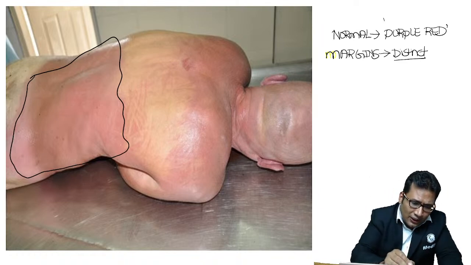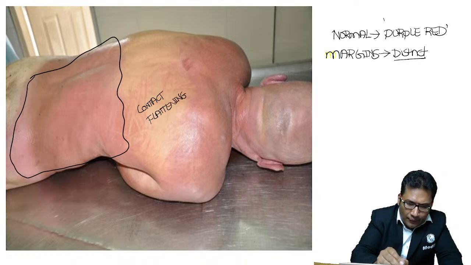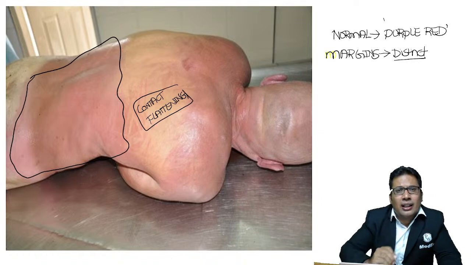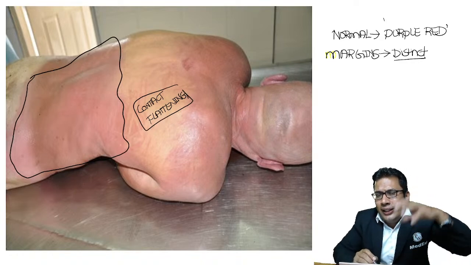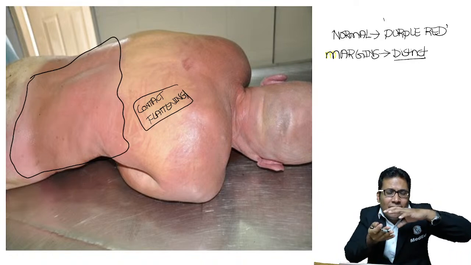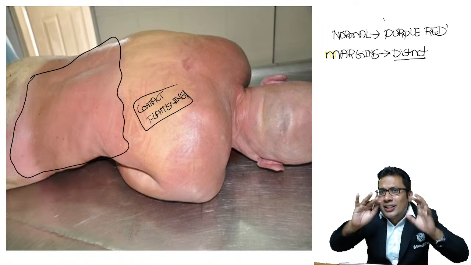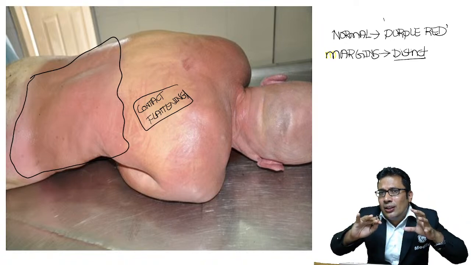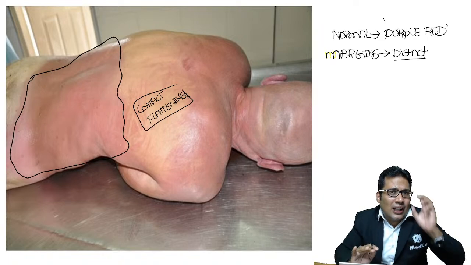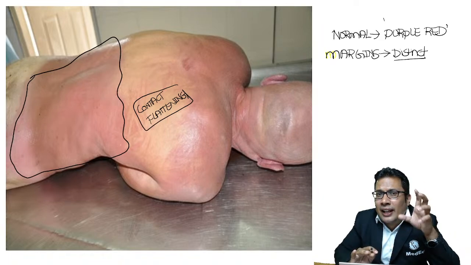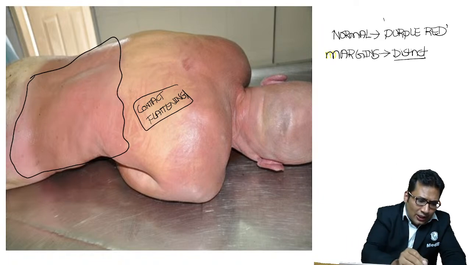And you can see here, this is contact flattening. This can be asked in your exam. What is contact flattening? Remember, contact flattening in case of dead body in autopsy, when some area is compressed, in the compressed area you will see no postmortem staining. So that is known as contact flattening. And this is normal postmortem staining.